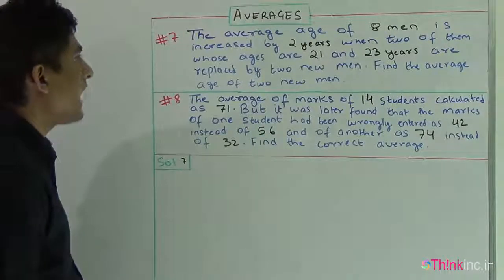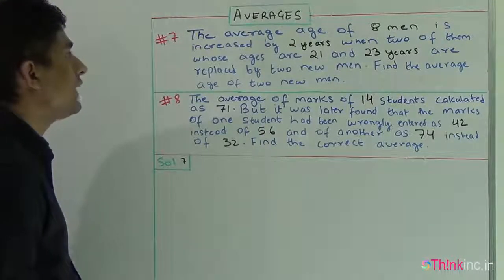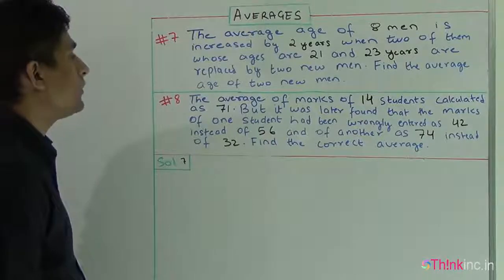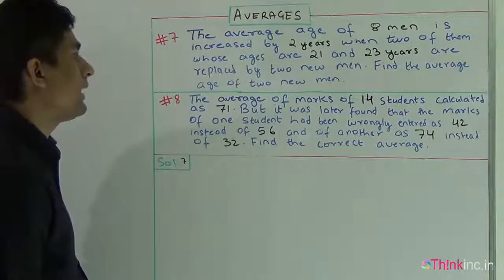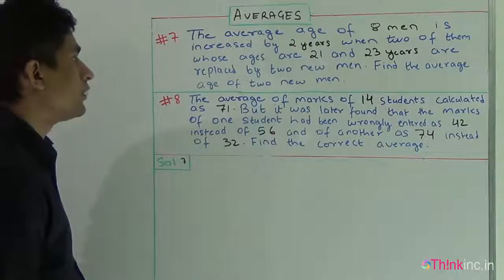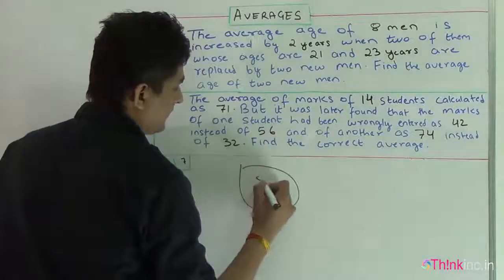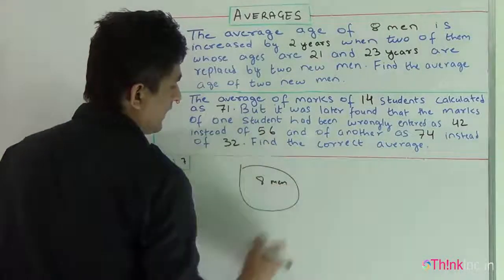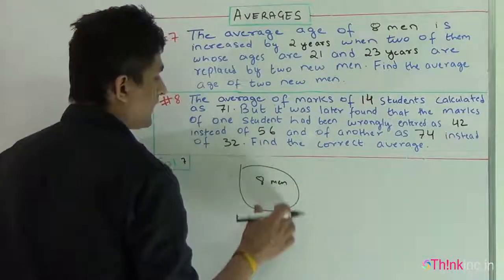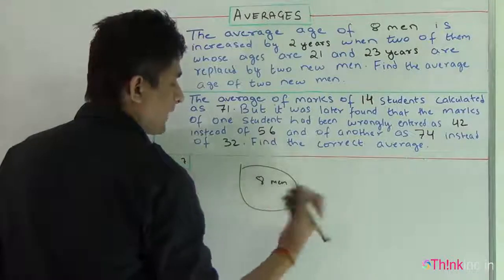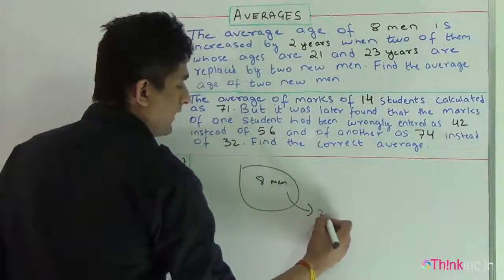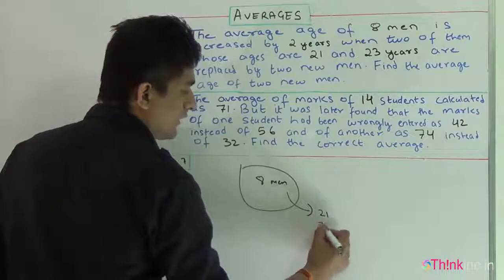The first question is, the average age of 8 men is increased by 2 years when 2 of them, whose ages are 21 and 23, are replaced by 2 new men. Find the average age of the 2 new men. The question is, there are 8 men, and from these 8 men, 2 of them have left the group, and their ages were 21 years and 23 years.